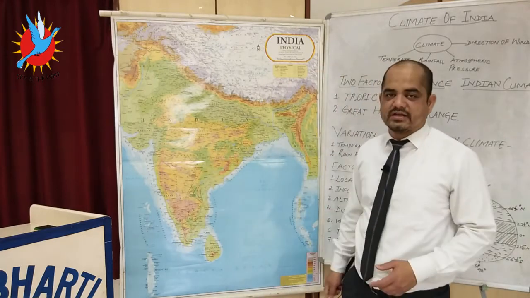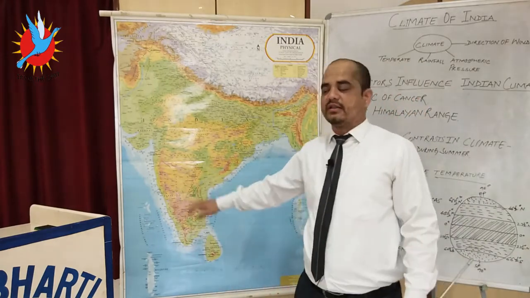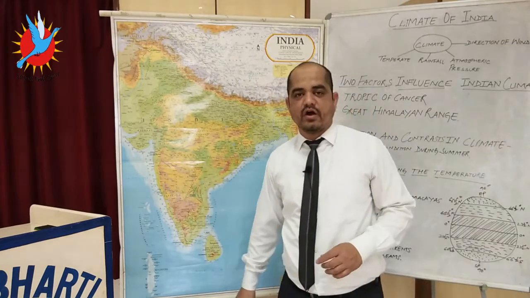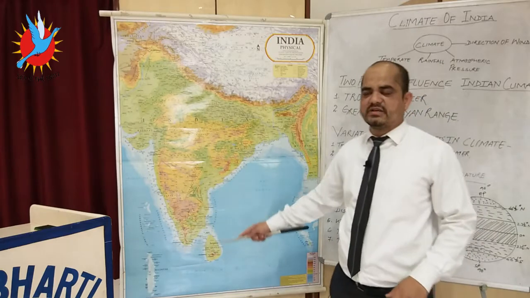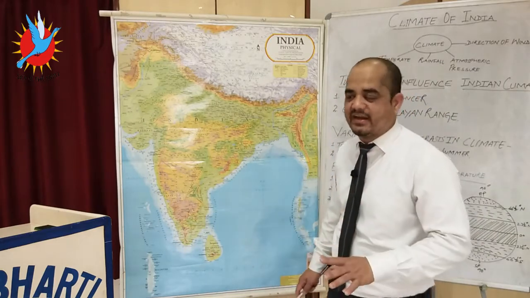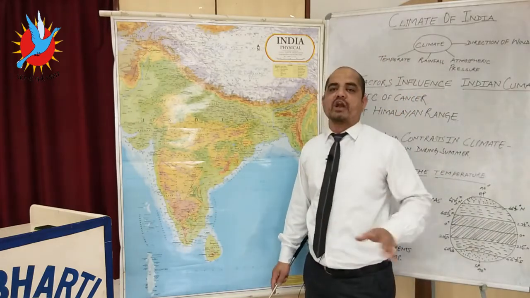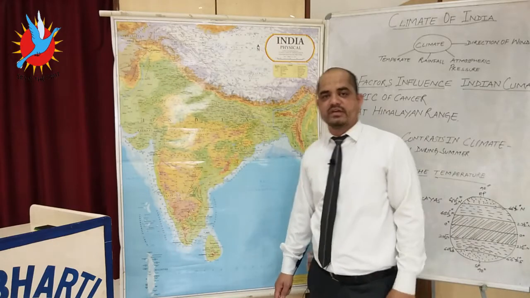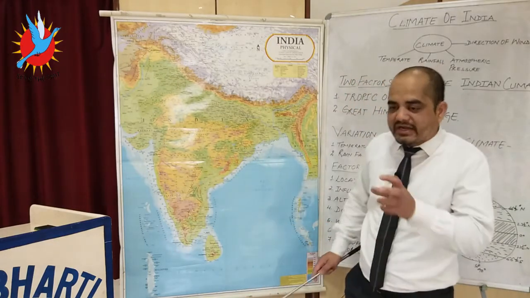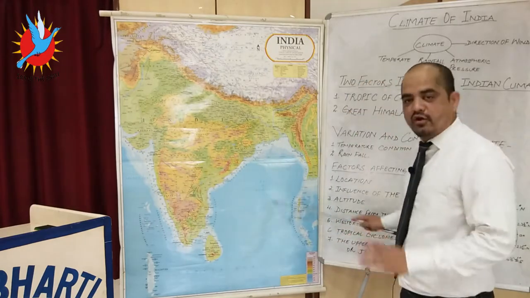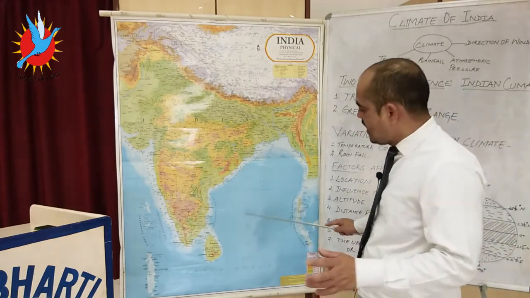They are diverted toward the Eastern Ghats area in the months of October and November. This tropical cyclone also originates toward the Arabian Sea between 12 degrees to 17 degrees, but they do not create much effect. The maximum tropical cyclone effect you will see is toward the eastern side, near the Bay of Bengal. Why does it form? Because this area will have low pressure in the months of October and November.